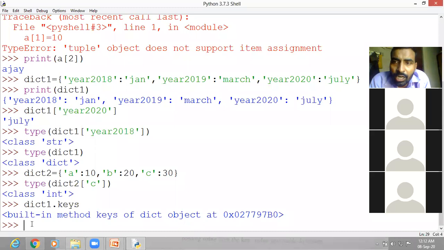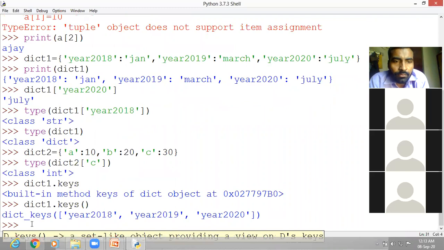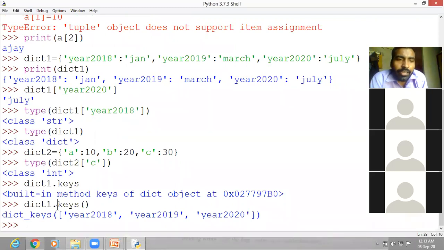Sorry, the parenthesis is not given. Dict1 dot keys. Yes. Now here you can see, if you write dict1 dot keys function with the parenthesis, you find all the keys of the first dictionary. See here, all the keys are written: year 2018, year 2019, and year 2020.